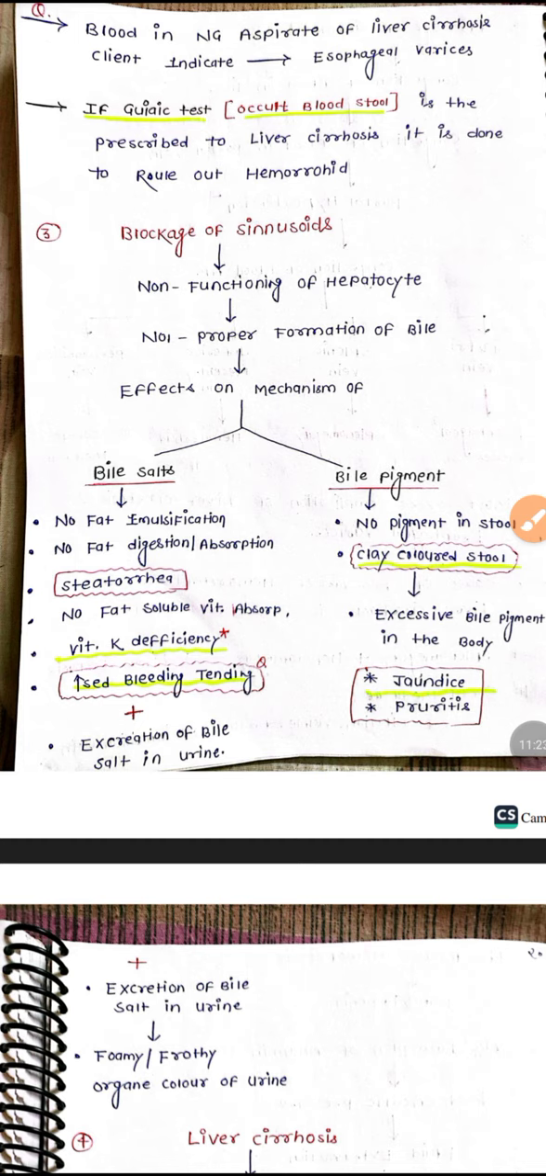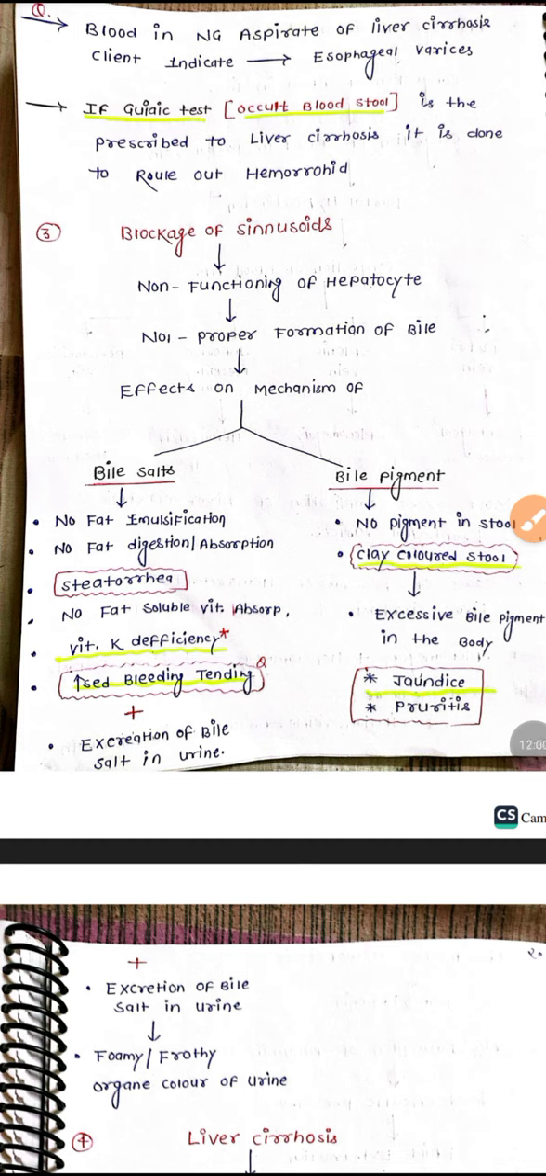So what will happen if bile salts are not there? Fat emulsification will not occur. No fat digestion, no absorption. So steatorrhea will be seen. Steatorrhea means excess fat will be seen in the feces. No fat-soluble vitamin absorption, because the fat is not going to be digested. So with fat-soluble vitamins A, D, E, K, K deficiency will be seen. If K deficiency is seen, what will happen? Bleeding disorders will be seen.